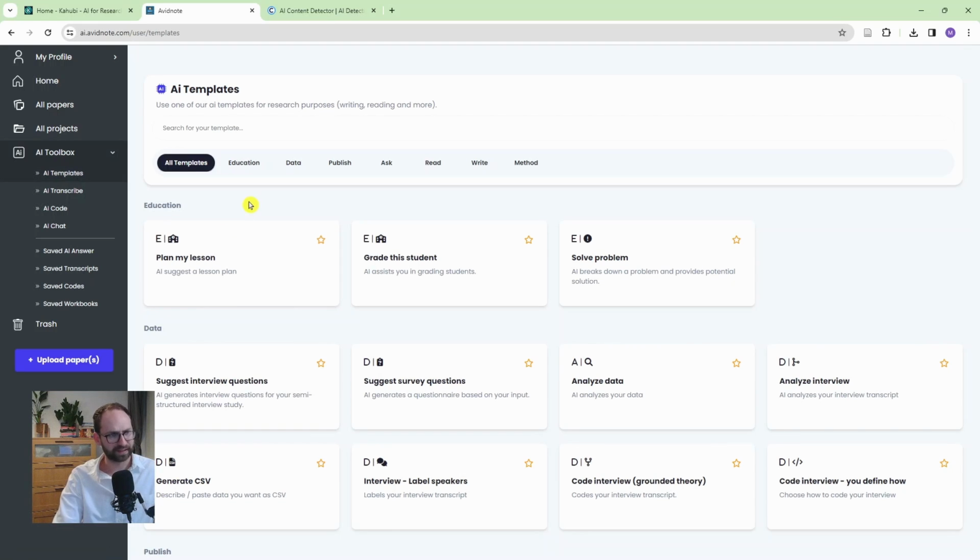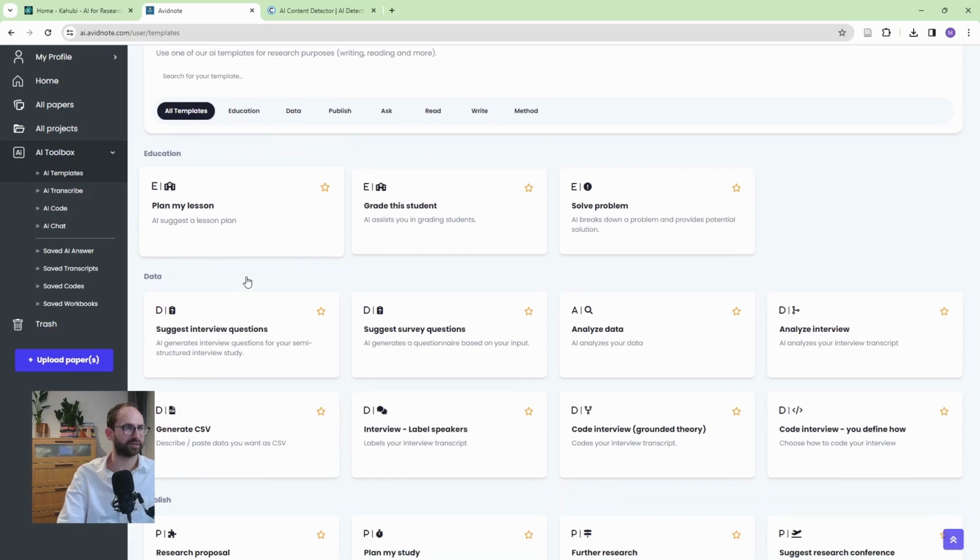So now there is so much value here. So let's go through this slowly. So first of all, education. So you can ask Kahubi to plan your lessons, to grade your students, to solve problems. Okay, to give you some good ideas for this.